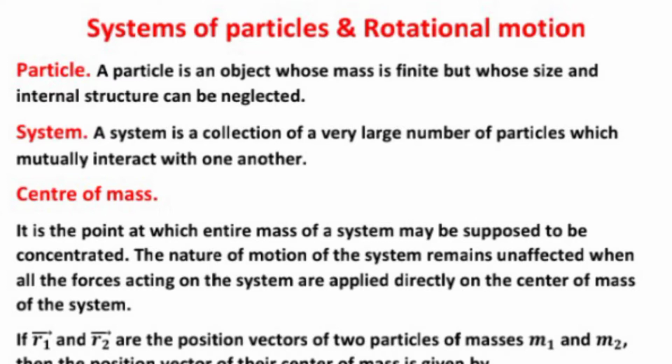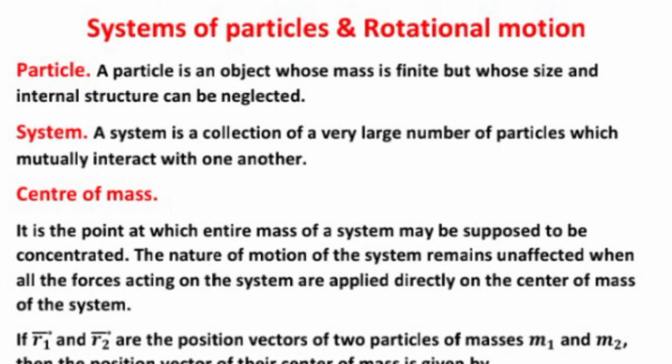System. A system is a collection of a very large number of particles which mutually interact with one another. Center of mass. It is the point at which the entire mass of a system may be supposed to be concentrated. The nature of the motion of the system remains unaffected when all the forces acting on the system are applied directly on the center of mass of the system.